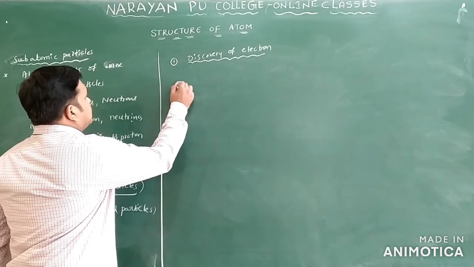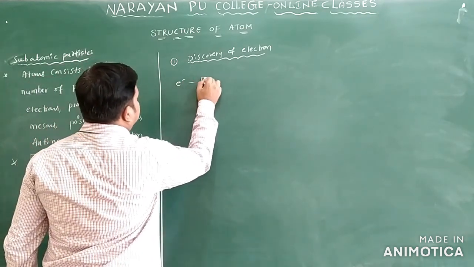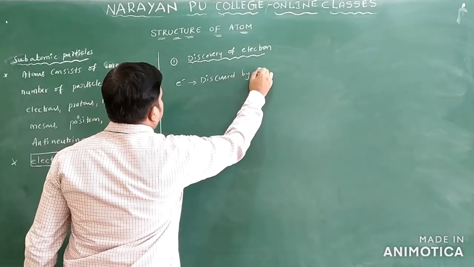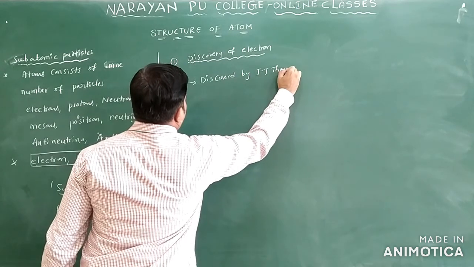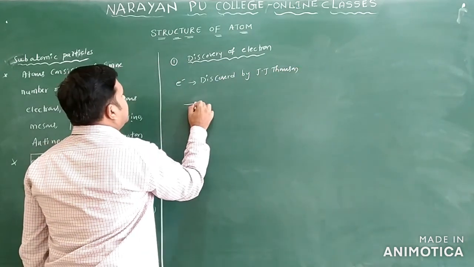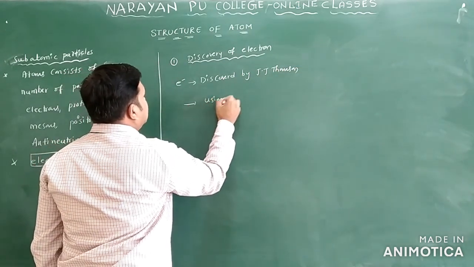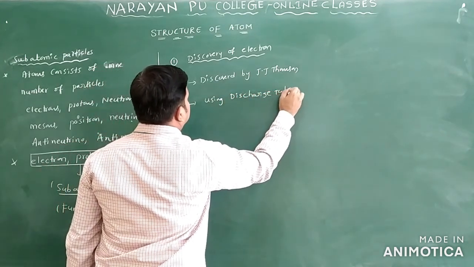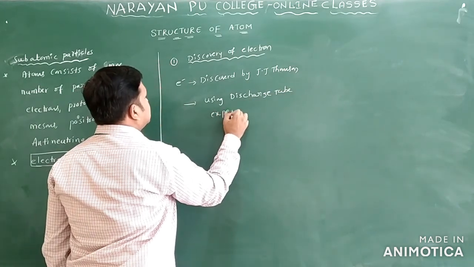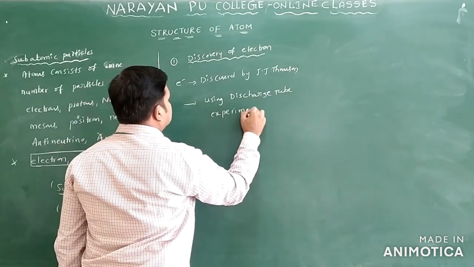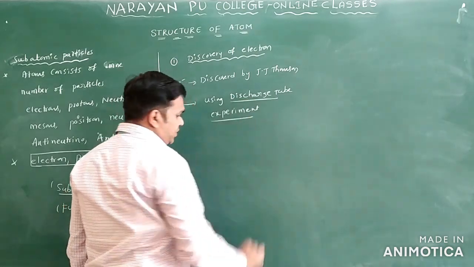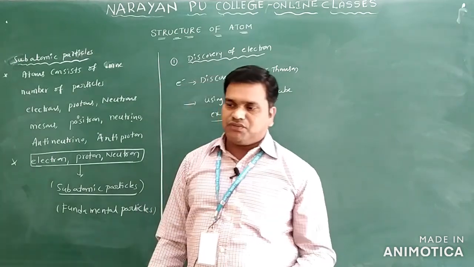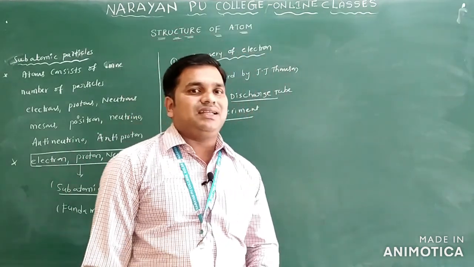Using the discharge tube experiment, you will find the electron. Here we can identify the discharge tube, or you can say the cathode ray tube.